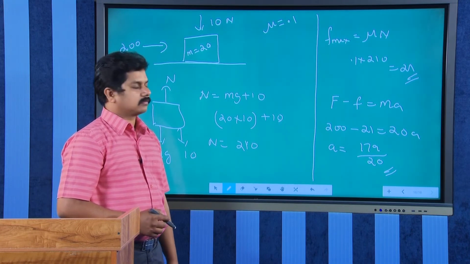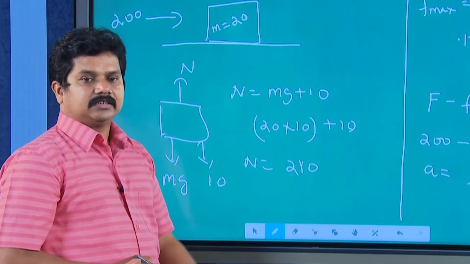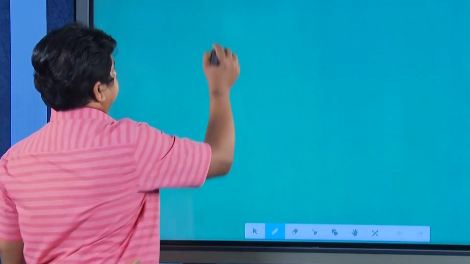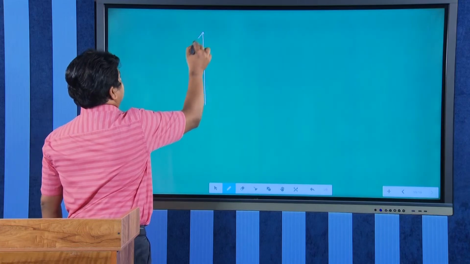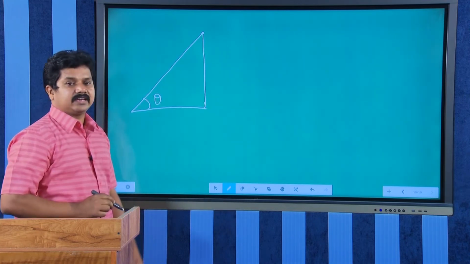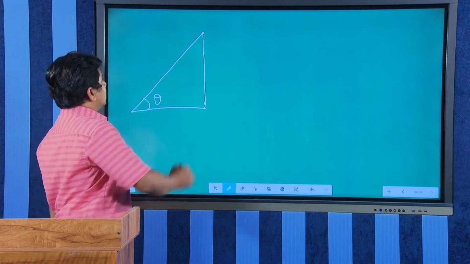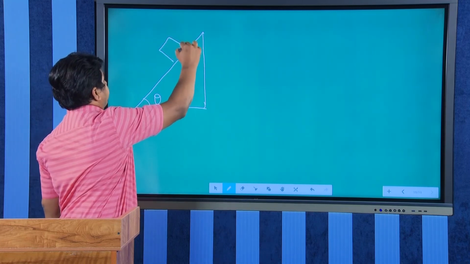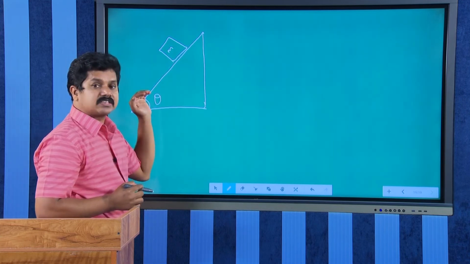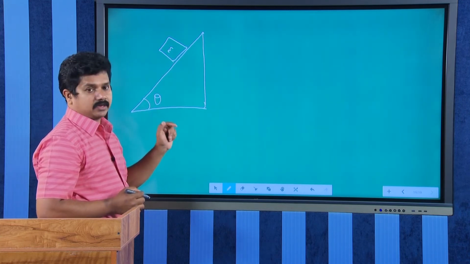Now, let us see the motion over a rough inclined plane. Smooth inclined plane we have discussed already. We know the acceleration is g sin theta. Here we have a block, and the surface is not smooth, so frictional force will be acting now.